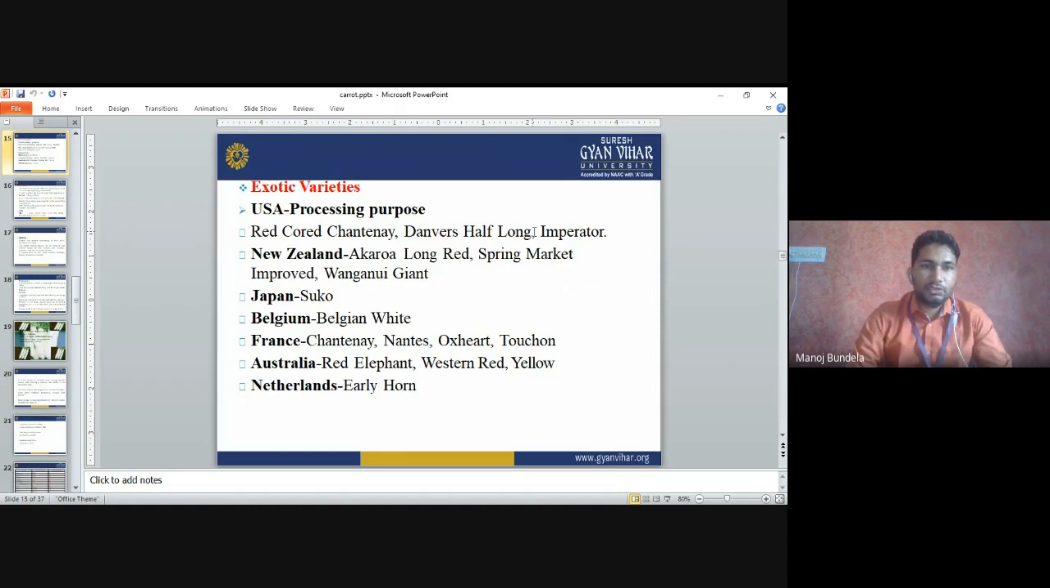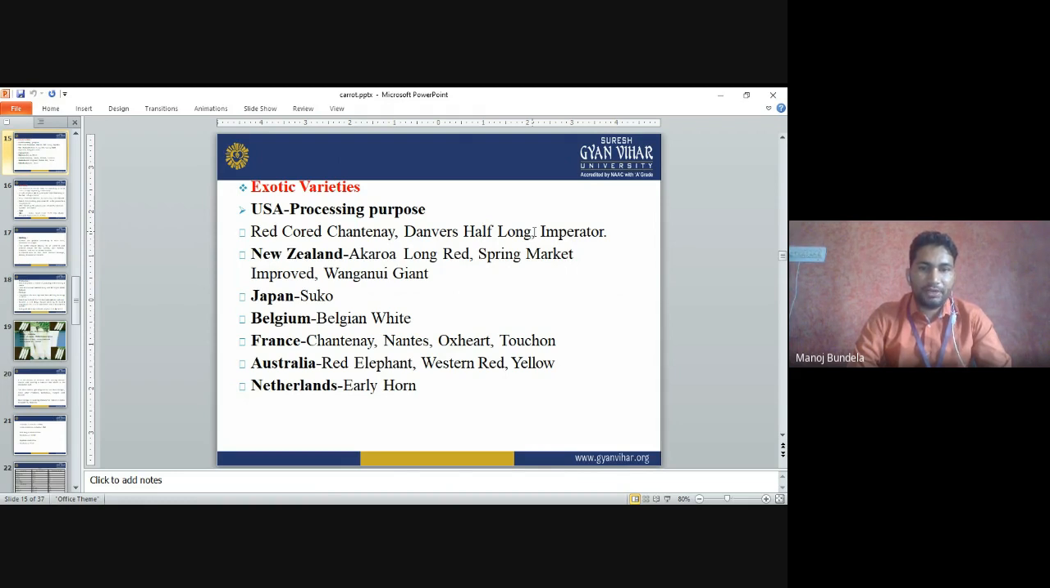Exotic varieties. Some varieties are exported from the USA for processing purposes, like Red Core Chantenay, Danvers Half-Long, and Imperator. Some varieties come from New Zealand, like Akora, Long Red, Spring Market Improved, and Wanganui. From Japan, exotic variety Suko. Belgium, Belgium White. France, Chantenay, Nantes, Oxheart, and Tuscan.